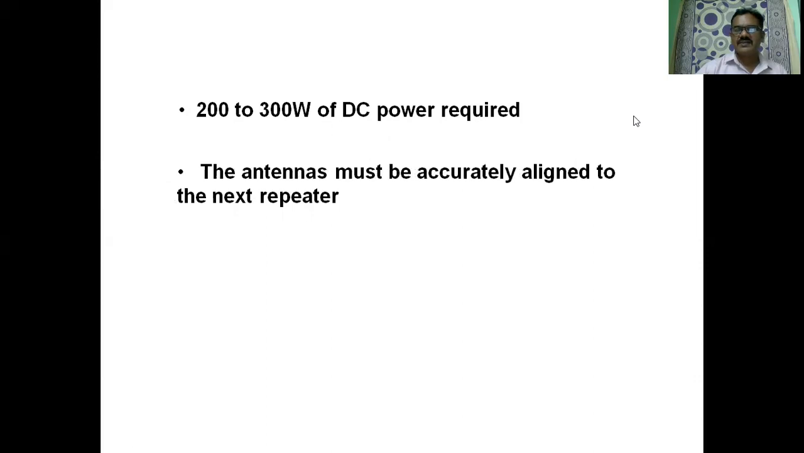The antennas must be accurately aligned to the next repeater. Why accurate alignment of the antennas are required? To provide a direct communication, line of sight communication path for transmission as well as reception.